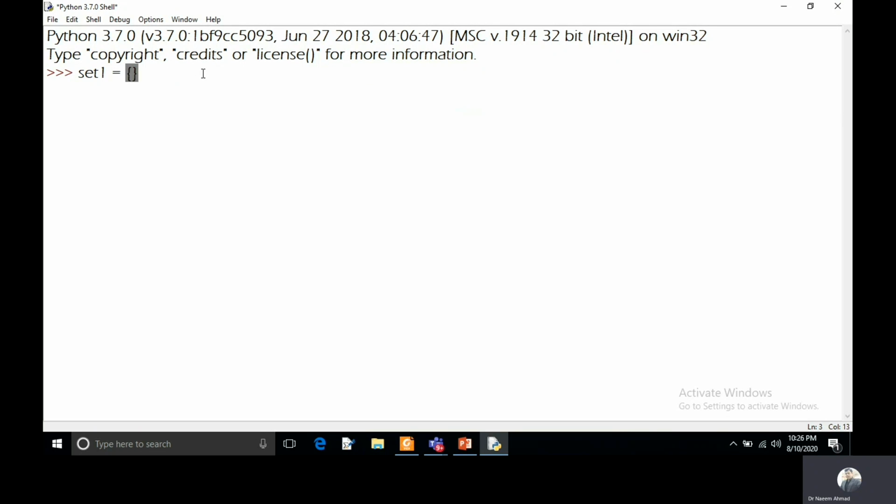So I will take curly braces, and in these curly braces I will keep data values, and this is my set. If you want to check the type of this variable, you can pass it to the built-in function type, and it shows it is a set type variable. And if you assign duplicate entries in the set, it will remove them. You can check here.